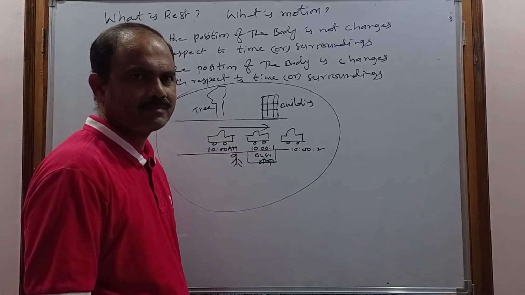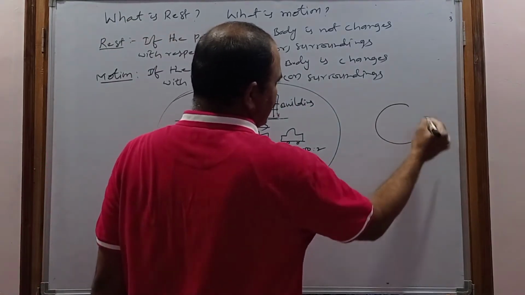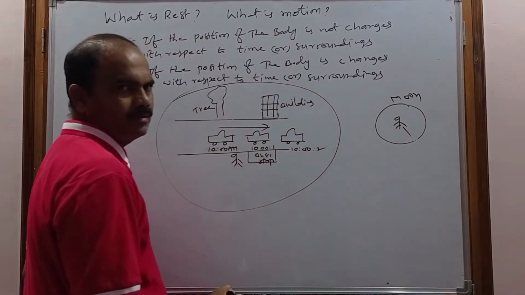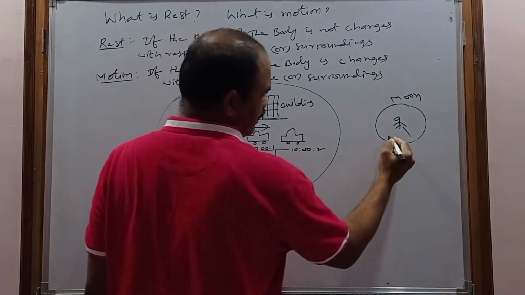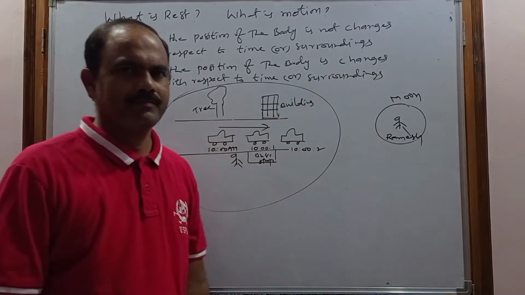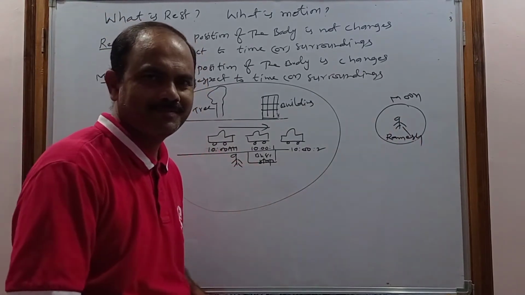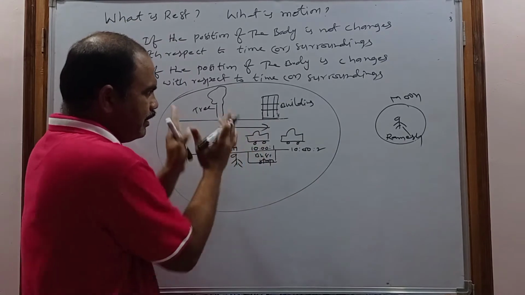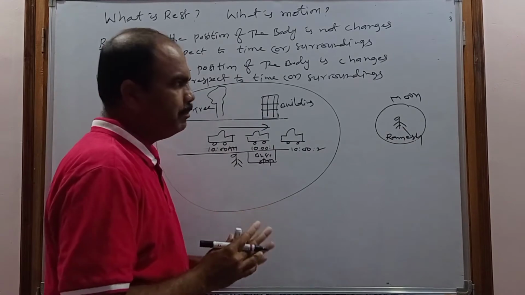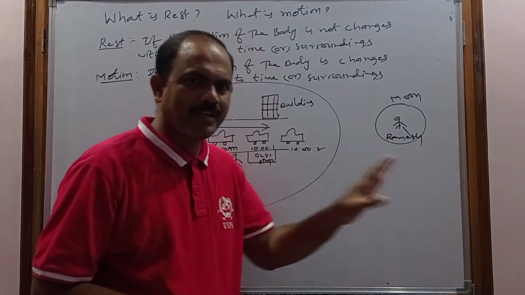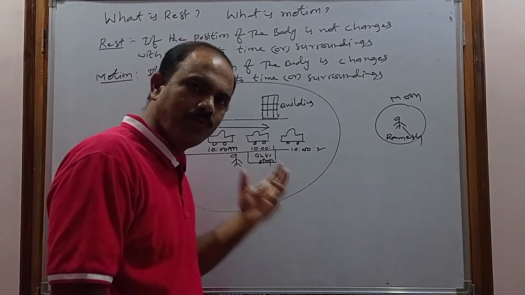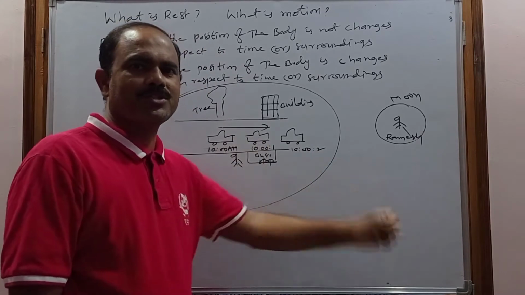But let us consider this is the moon. If a person, whose name is Ramesh, is on the moon, where is Ramesh? Ramesh is on the moon. Now he is observing this car, this bus, the tree, bus stop and building, as well as you. But what does he say? He says that the tree, building, car, as well as you and the bus stop, all are in motion.